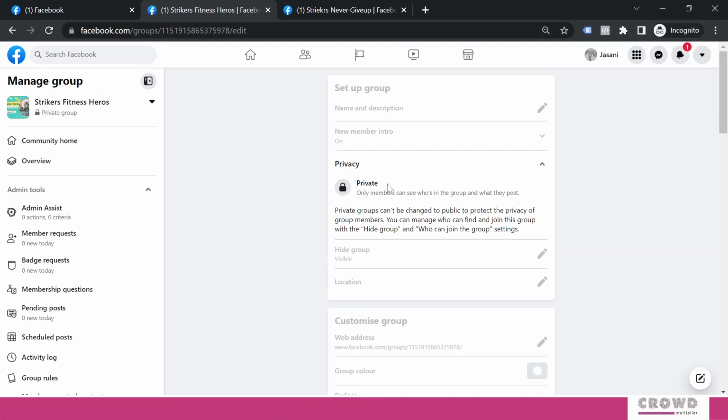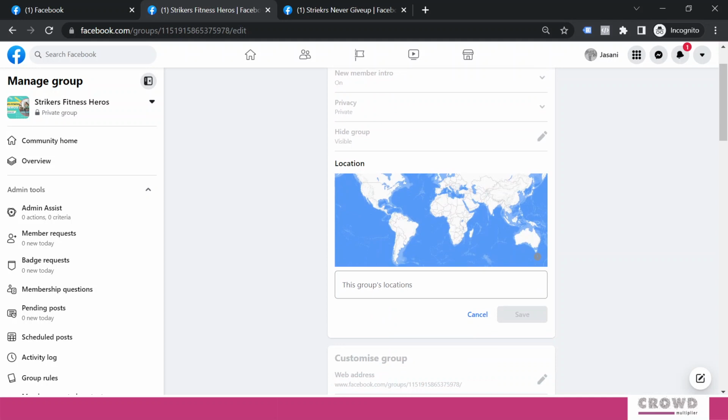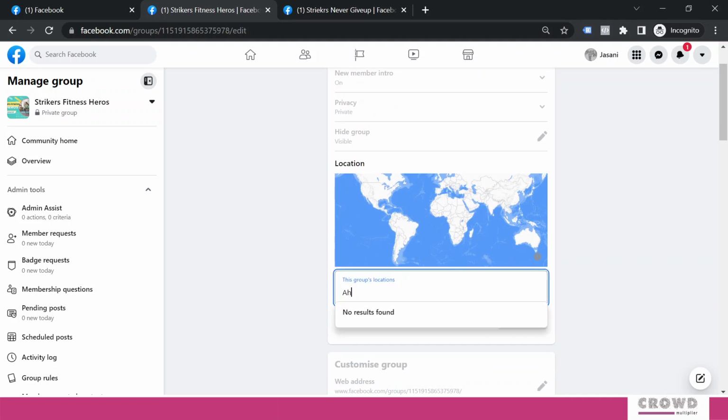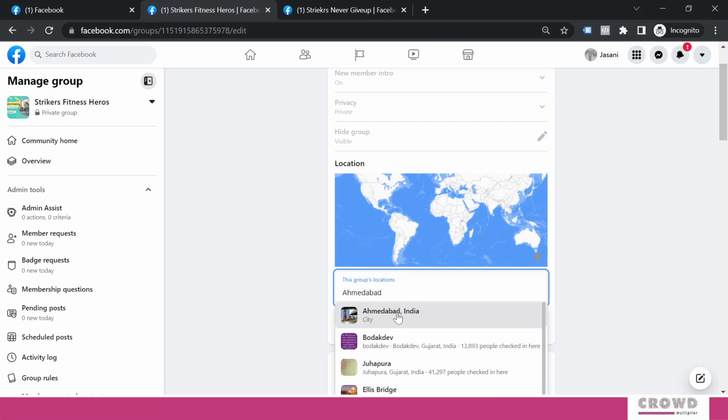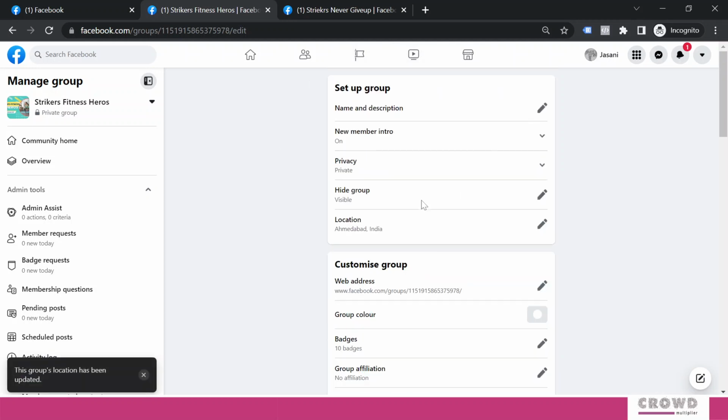So over here we can see the group is private, and you just need to remember one thing: private groups cannot be changed to public to protect the privacy of group members. But if you created a public group, then that can always be converted into private later on. We are okay with the visibility part. Now we'll select the location. Yes, I would like to add some kind of location. Let's say normally people have a tendency to join groups which are from their own city. So let's add the location as Ahmedabad, India. So this setup part is ready.